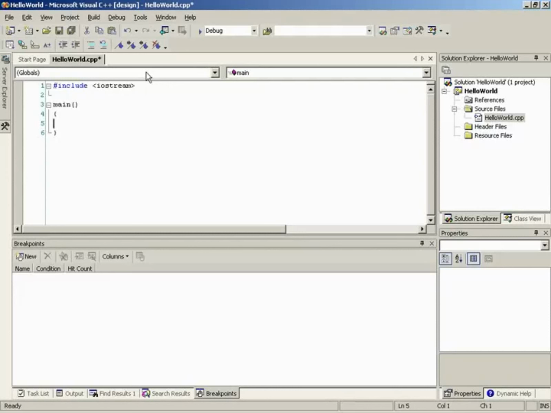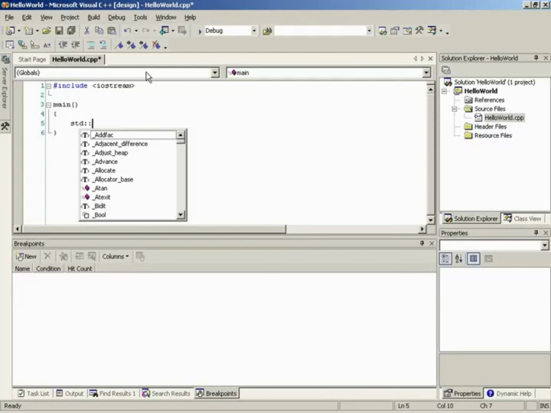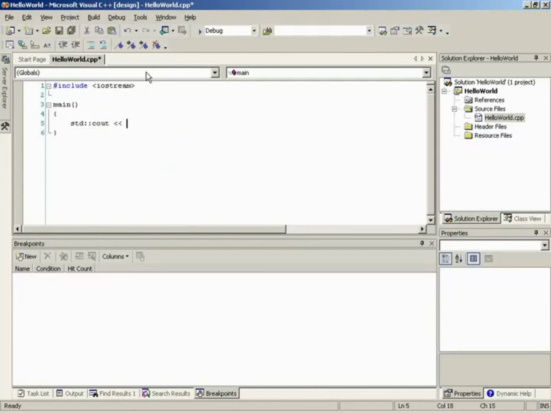Okay. So inside of our main function, what we want to do is just output a simple message saying hello world. So what we can do is type std and ::, which is our scope operator, and we can type cout, which is our output stream, and we can say our output operator here, and we can just say in quotation marks, hello world, exclamation mark, end it with quotation marks, and then we'll add an endl at the end, which means add a new line. Okay. So we'll explain all this in just a second.